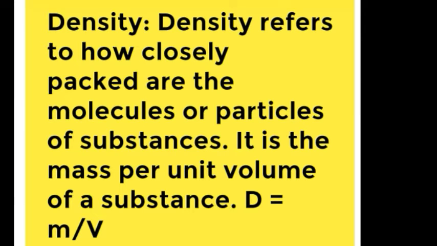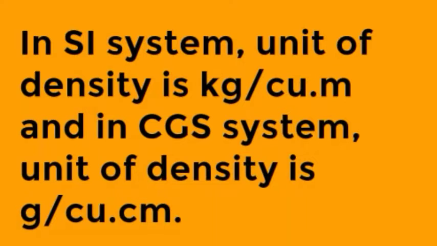How closely packed are the particles or the molecules of that substance. So density refers to how closely packed are the molecules or particles, and it is the mass per unit volume of a substance, or D equals M upon V. So if they are very closely packed, then the substance is more dense, and if they are very loosely packed, the substance is less dense. So in SI system the unit of density is kg per cubic meter, and in CGS system the unit of density is gram per cubic centimeter.